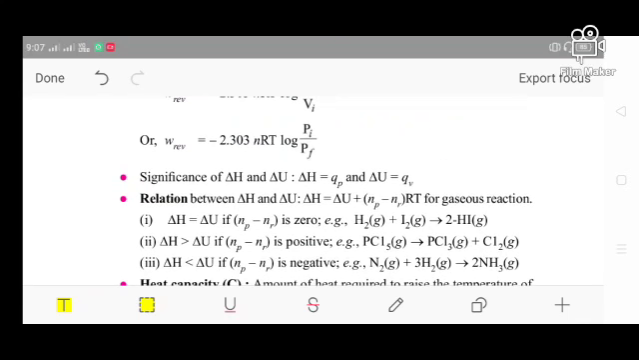Another one is the significance of ΔU and ΔH: ΔH equals q_p, and ΔU equals q_v. These are very important key terms you have to remember in order to crack different kinds of competitive examinations.